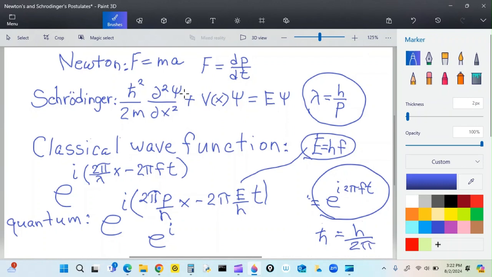So really I've got h bar in the denominator, so it's i times 1 over h bar, times p x minus E t.